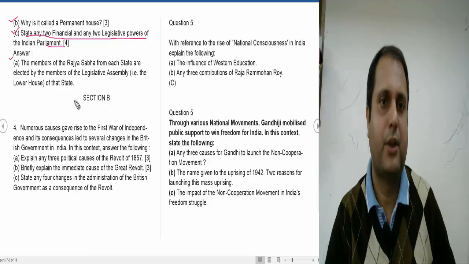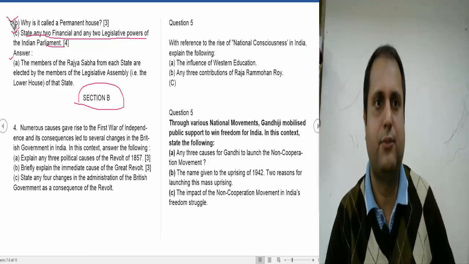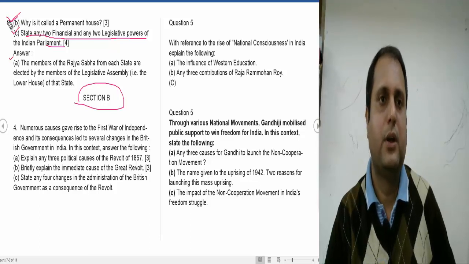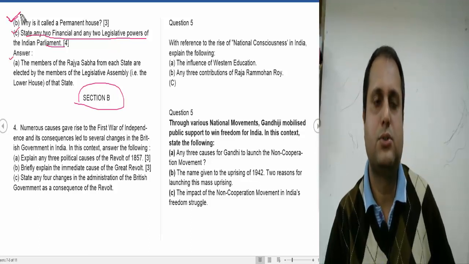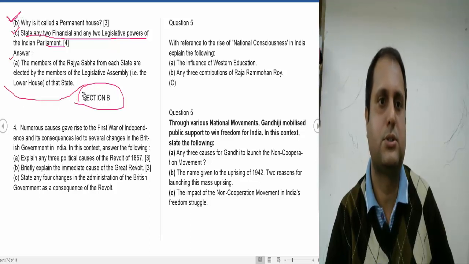Now we will go to section B. Only these questions are enough. These questions are enough for section A. Besides these questions, you can also study some additional questions, but these should be studied first.